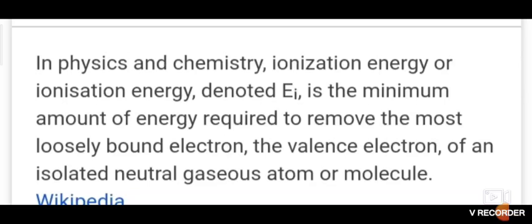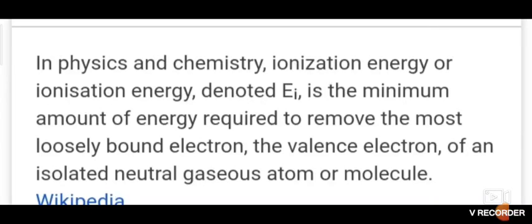So together, how much total energy is required? You have to add both. If you add the first ionization enthalpy plus the second ionization enthalpy, you will get the total energy required to convert 1 mole of magnesium atom into magnesium ion.